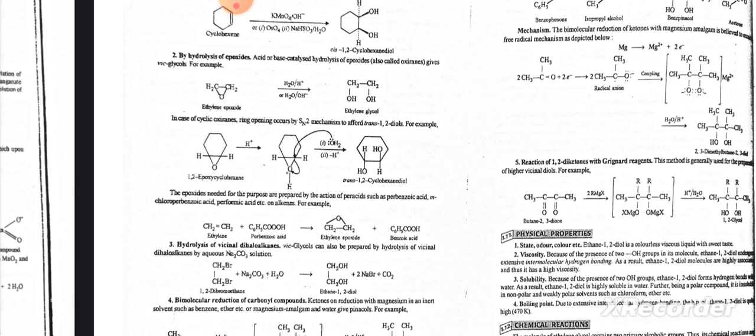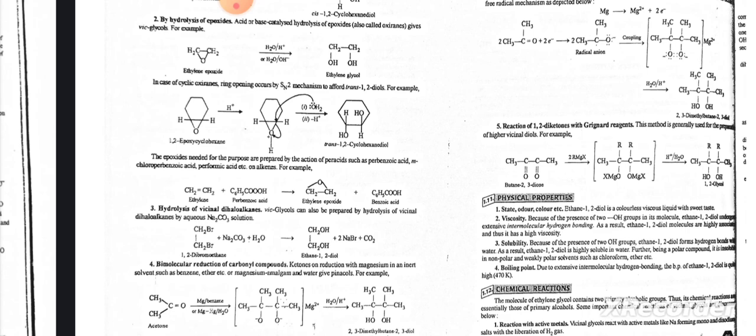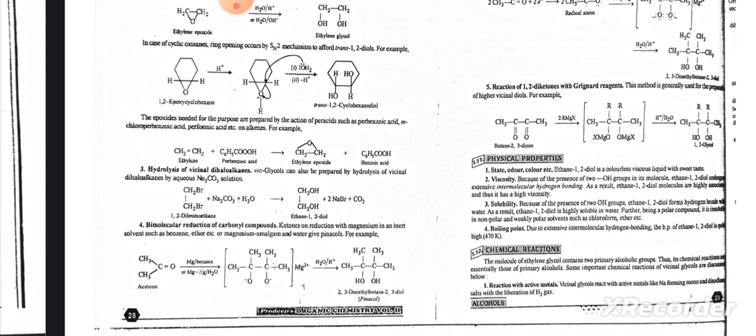The epoxide needed for the purpose is prepared by the action of peracids such as perbenzoic acid, metachloroperbenzoic acid, or performic acid on alkene. Hydrolysis of vicinal dihaloalkanes: vicinal glycols can also be prepared by hydrolysis of vicinal dihaloalkanes by aqueous Na2CO3 solution.